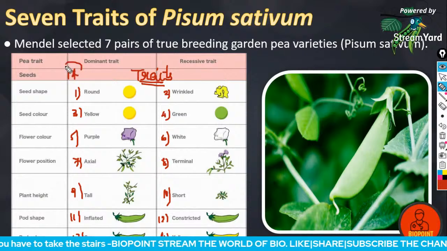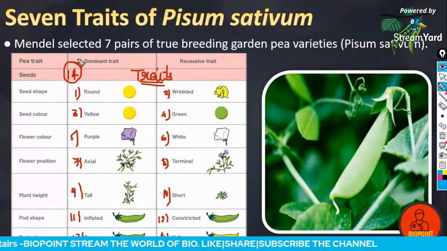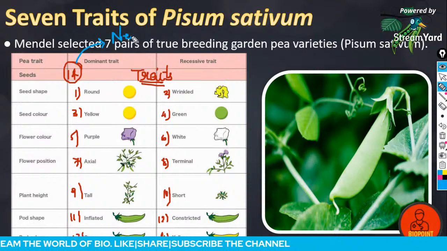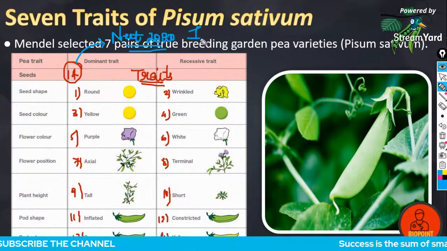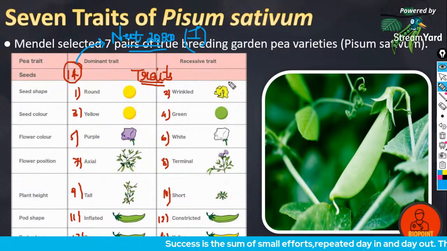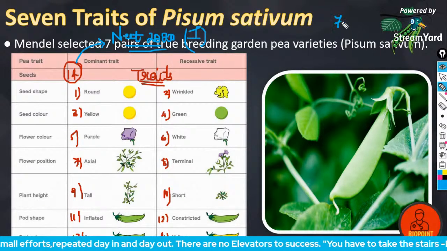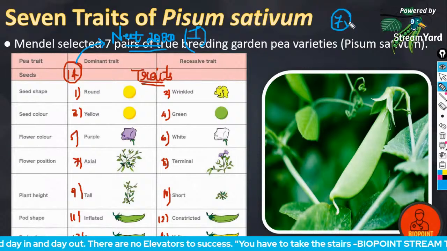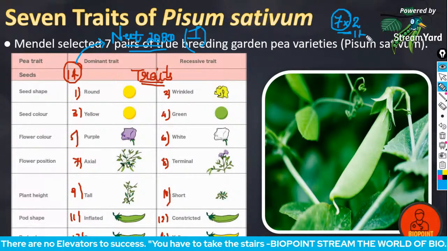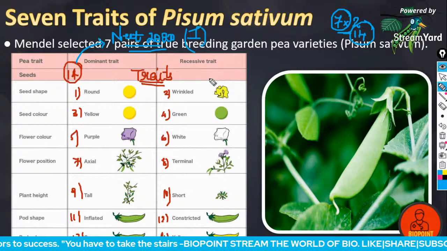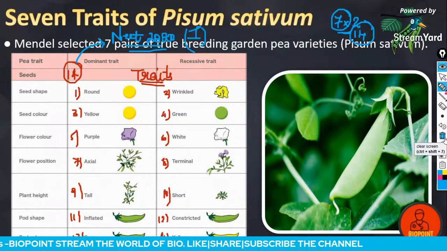NEET 2020 paper question. You might have come across this question in your NEET 2020 exam. Most of your answers were 7, but you have to multiply it by 2 because contrasting pairs are used. So 14 different contrasting characters were used by Mendel for his experiment.